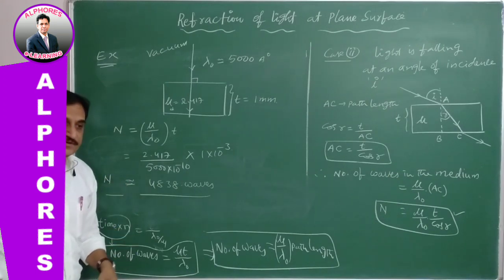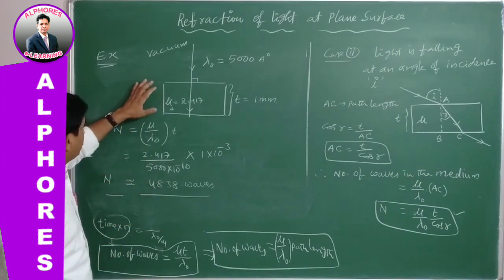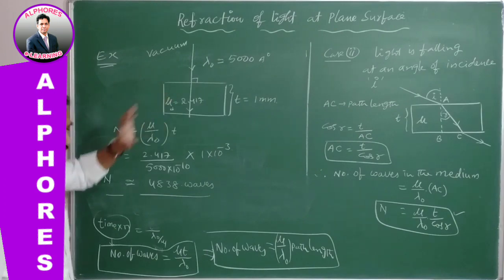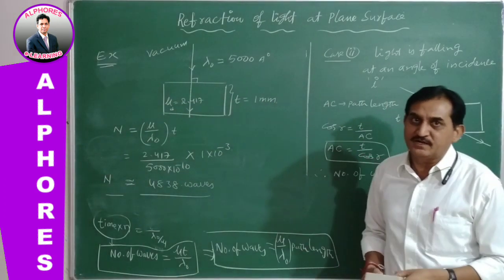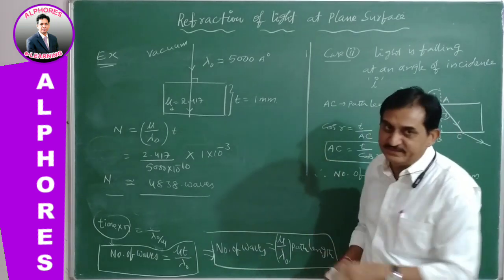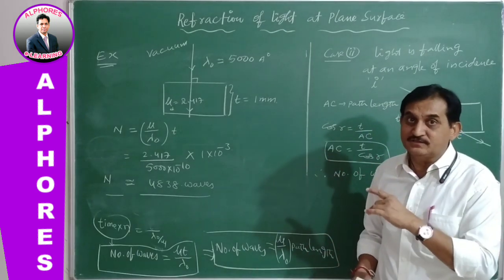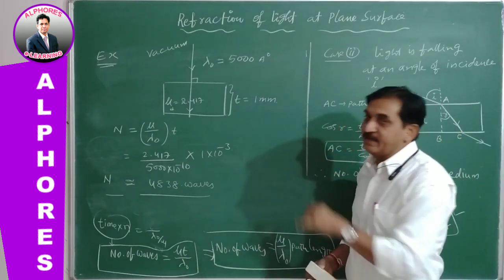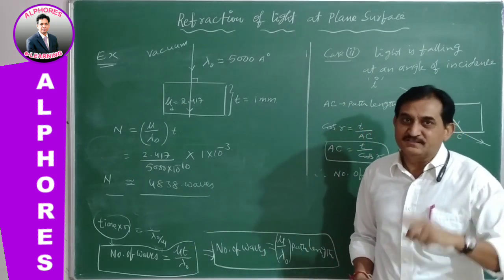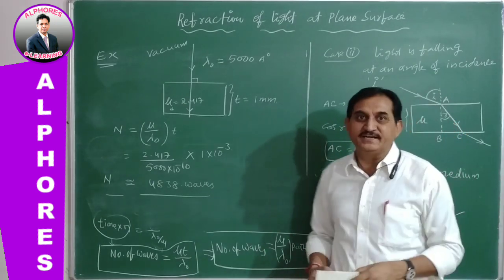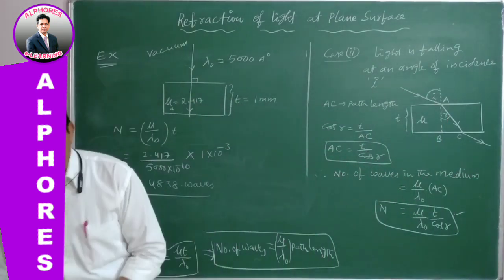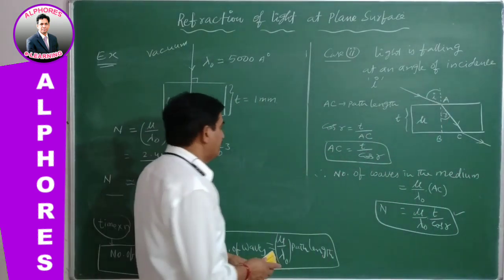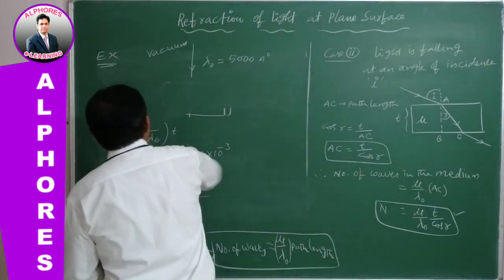So for this question, what is the number of waves present in a diamond of thickness 1 millimeter when light is traveling in the diamond, whose wavelength in vacuum is 5000 angstrom units? Okay. Let us go for another concept.